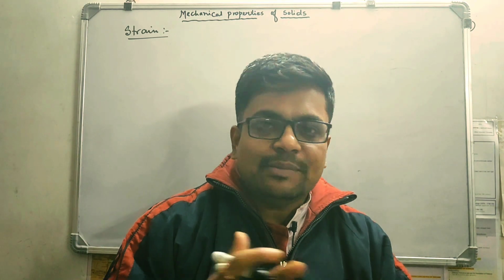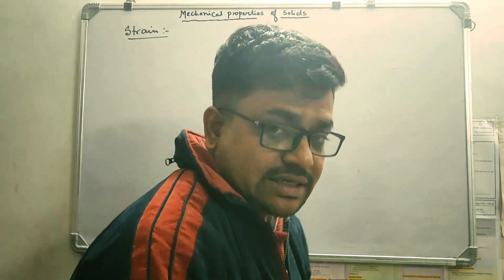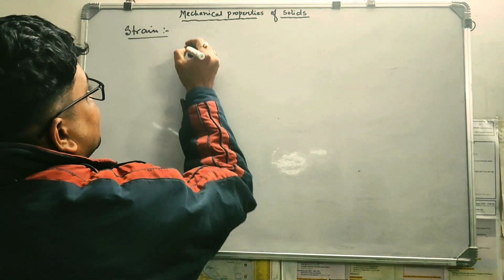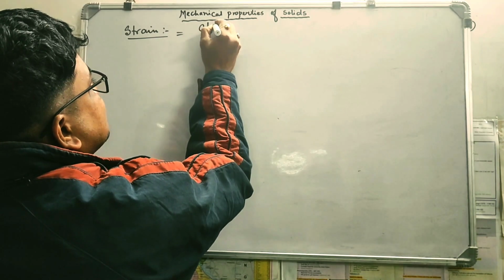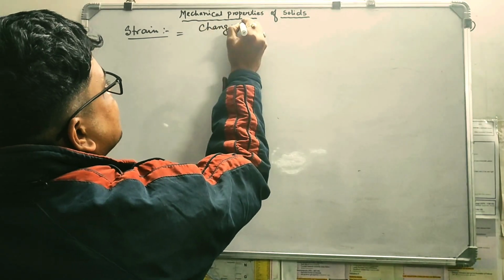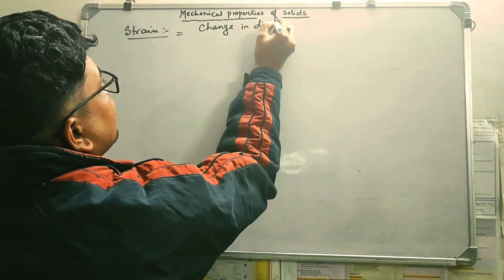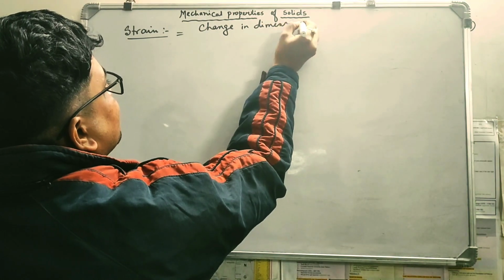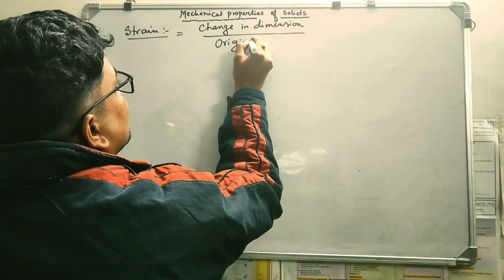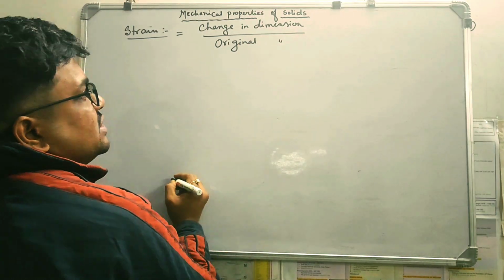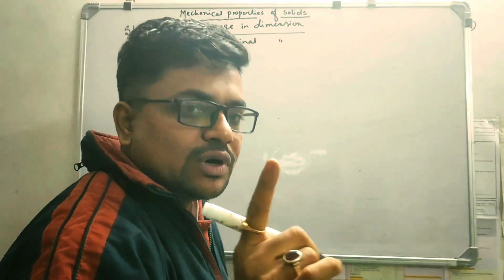So many things can be changed by applying force externally. So strain can be defined as the ratio of change in dimension upon original dimension. So change in dimension upon original dimension.